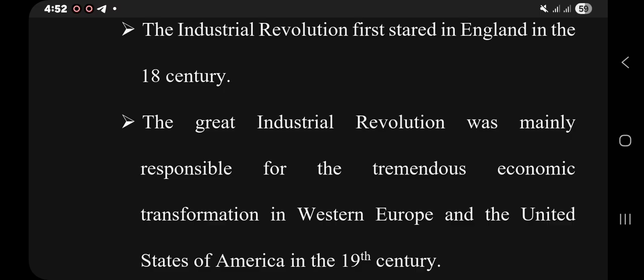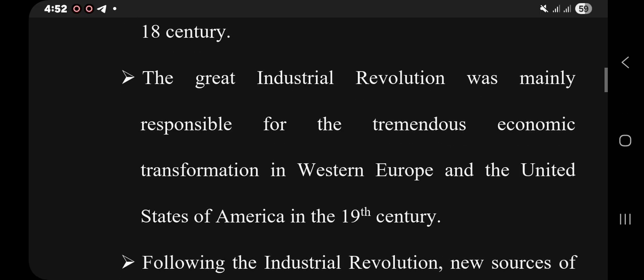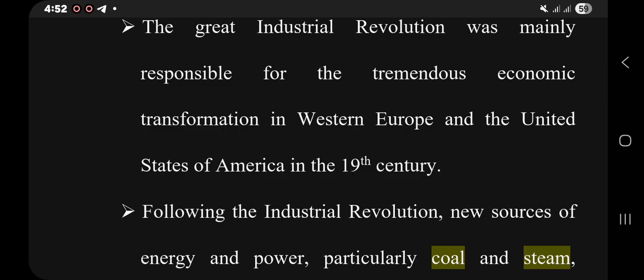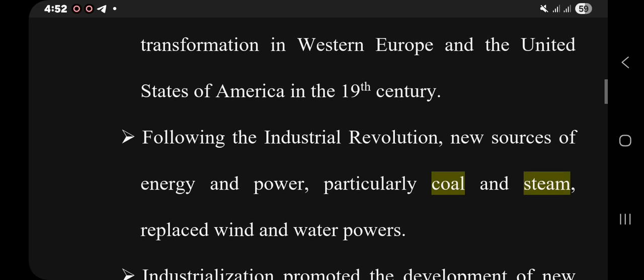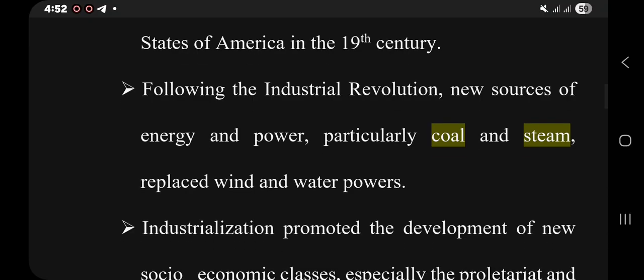the capitalist system. The Great Industrial Revolution was mainly responsible for the tremendous economic transformation in Western Europe and the United States of America in the 19th century. Following the Industrial Revolution, new sources of energy and power, particularly coal and steam, replaced wind and water power, which were dominant in the medieval period. But now they were replaced by coal and steam.